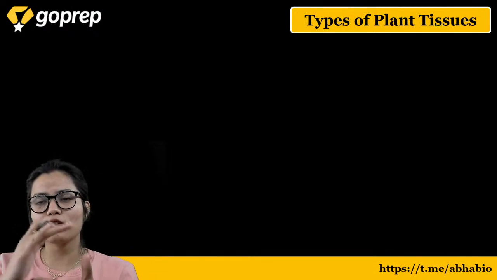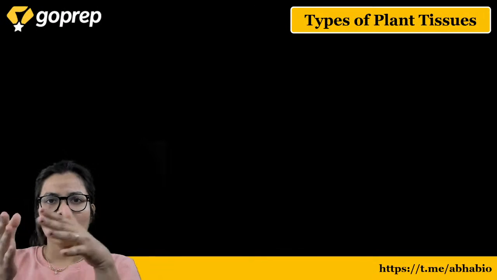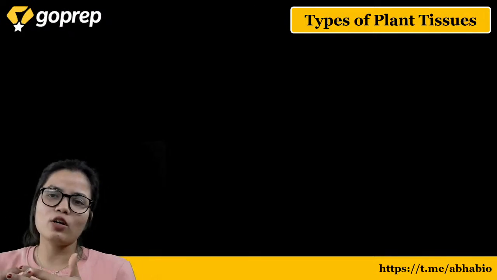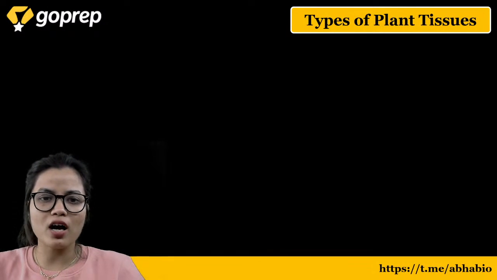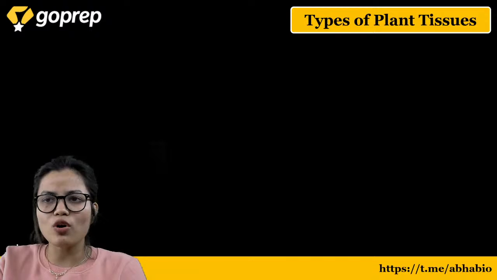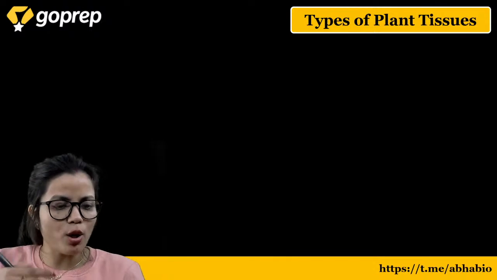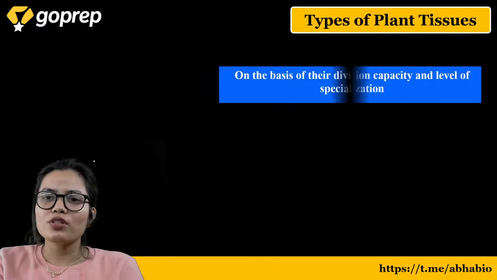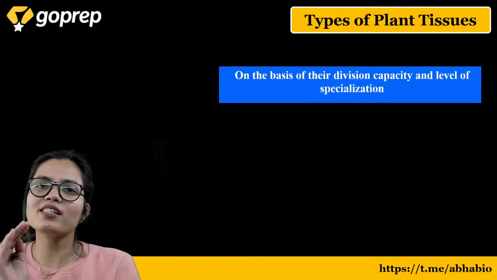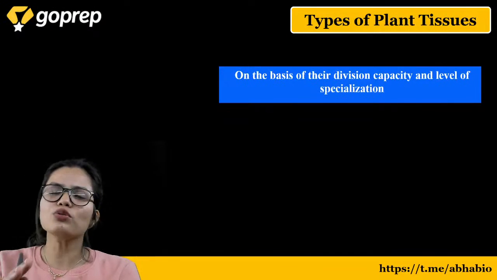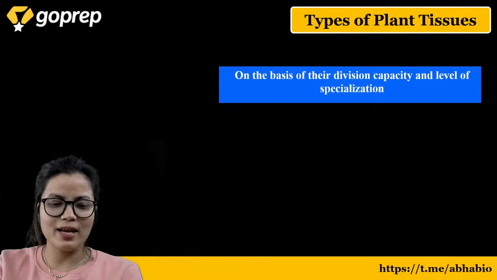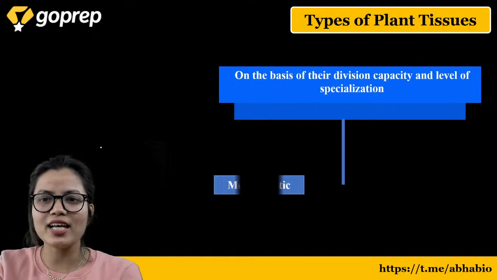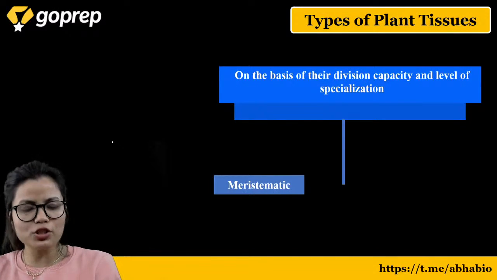We'll talk about that also, but before that, let us talk about the plant tissues. Plant tissues are of two types on the basis of whether they can divide or they cannot divide. So the tissues which have the capacity to divide, वो टिश्यू जिनके अंदर कैपेसिटी होती है कि वो डिवाइड कर सकते हैं बच्चा, उनको हम कहते हैं मेरिस्टेमेटिक टिश्यूज.